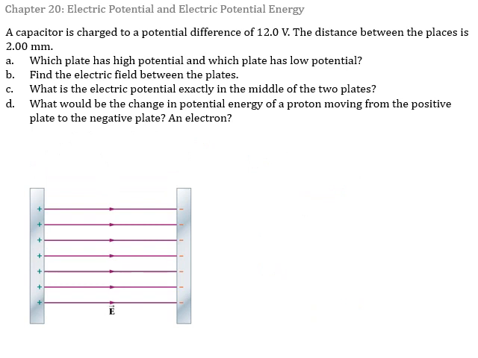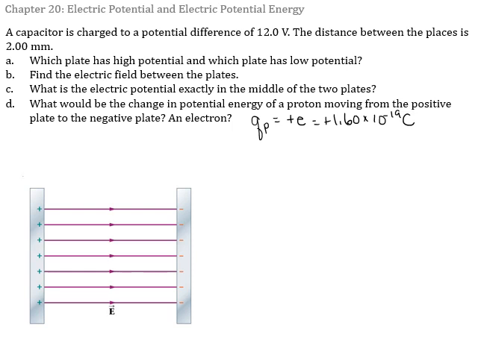This example finishes up then with part D. What would be the change in potential energy, electric potential energy, of a proton moving from the positive plate towards the negative plate, as far as the negative plate? So for this part, we're going to have to remember that the charge on a proton is equal to plus the fundamental charge, so plus 1.6 times 10 to the minus 19 coulombs.